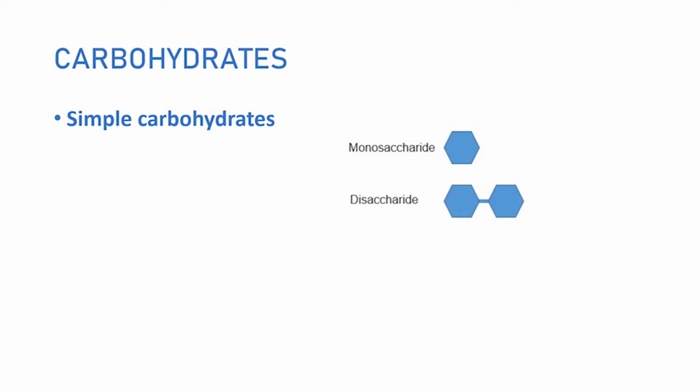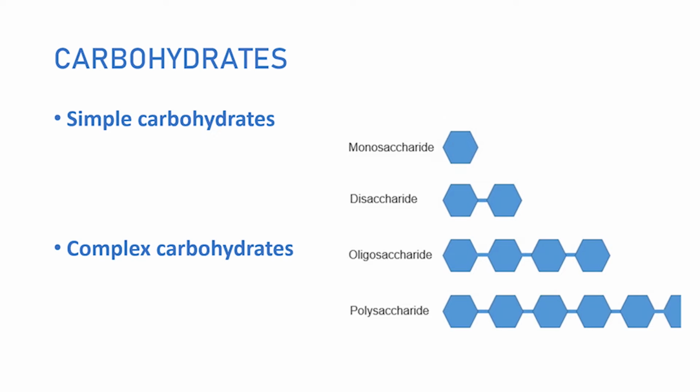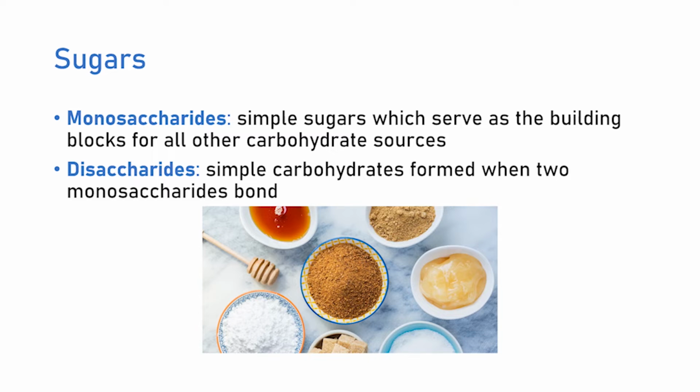For an easier comprehension, let's classify the carbohydrates into two big categories. Simple carbohydrates, which are composed of one or two molecules, and complex carbohydrates, which are made by more than two molecules of simple carbohydrates. Simple carbohydrates are also called sugars and fall into the categories of monosaccharides, one molecule of glucose or fructose or galactose; disaccharides, two molecules of the mono, such as sucrose or lactose, or maltose.